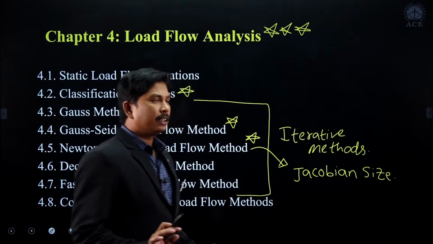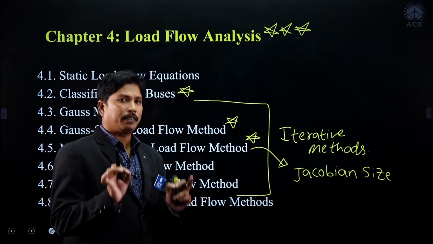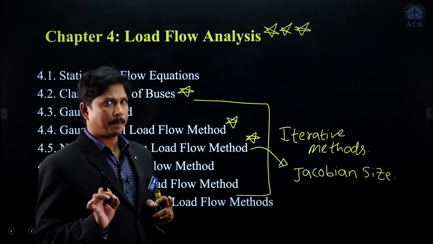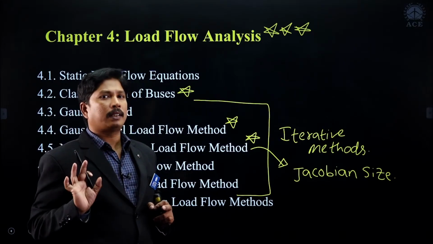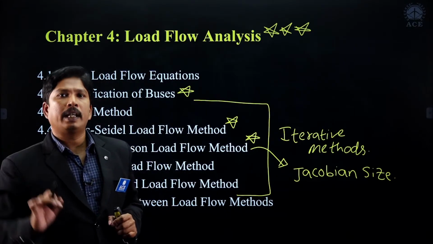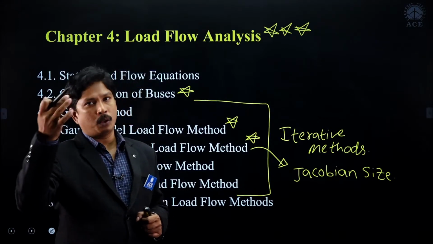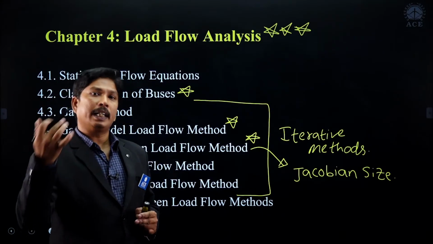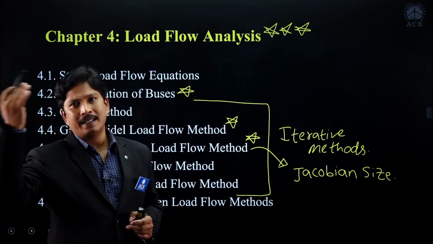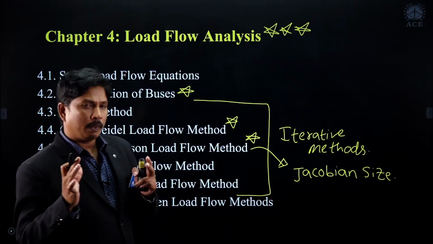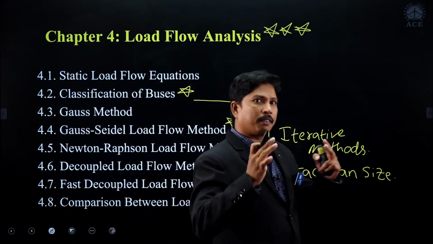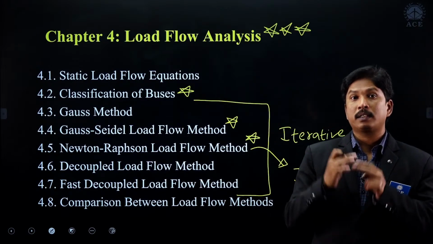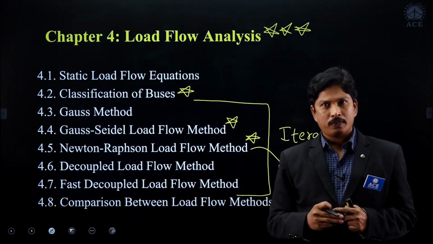I told you already, load flow analysis is the first analysis that you have to do on a power system. From the load flow analysis data only we are going to get the pre-fault voltages for fault analysis, and the initial loading condition for stability analysis. While calculating fault currents in fault analysis, we need the pre-fault voltages that will be given by the load flow analysis.